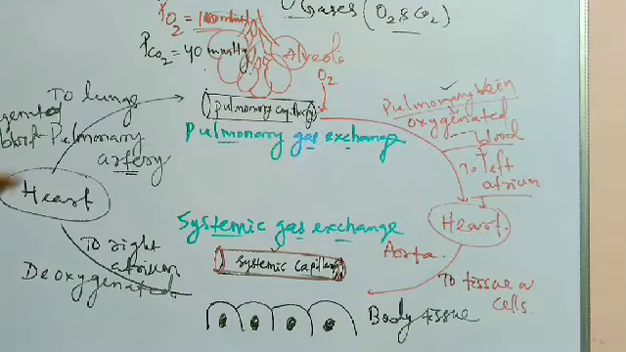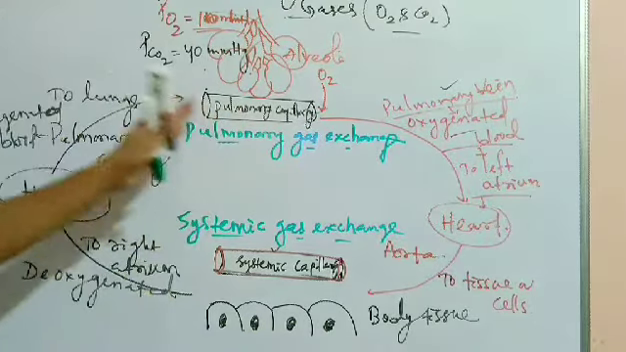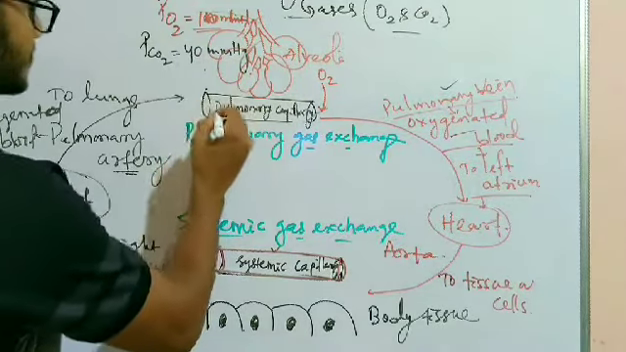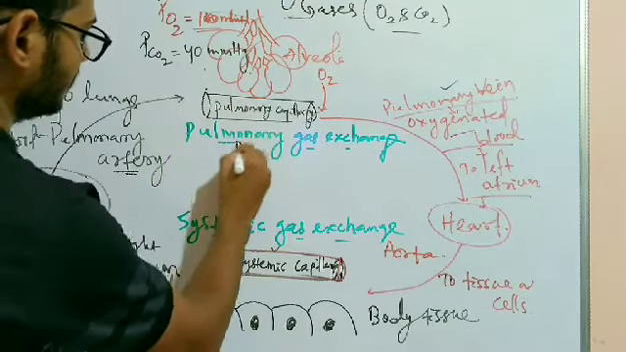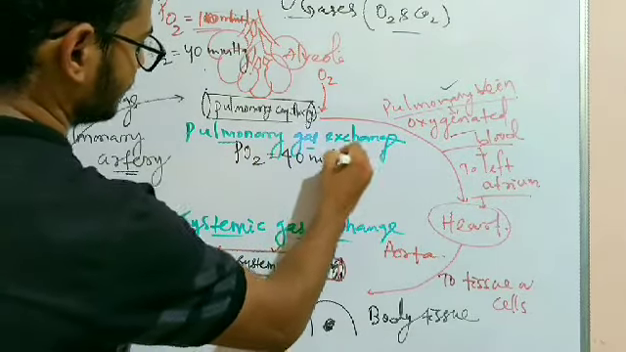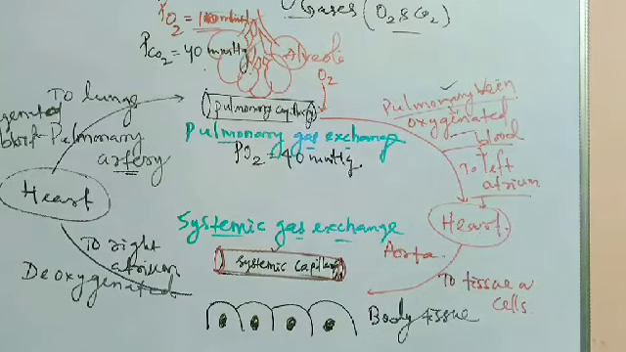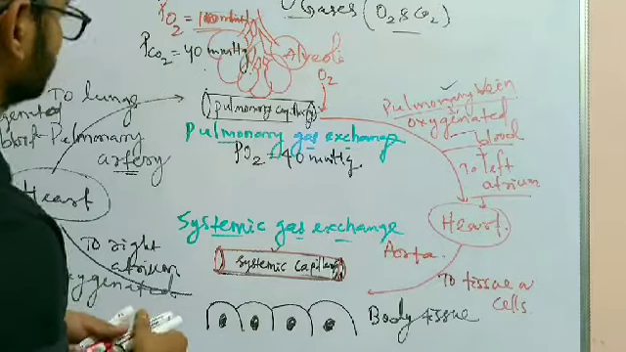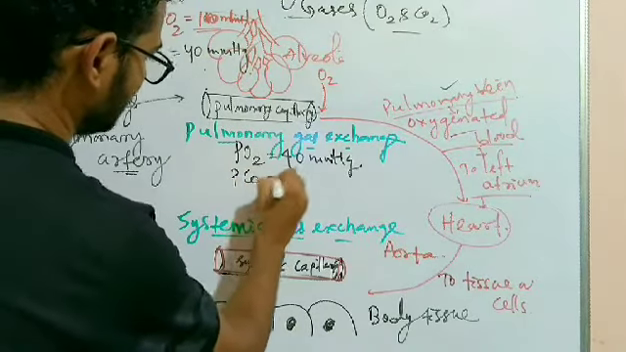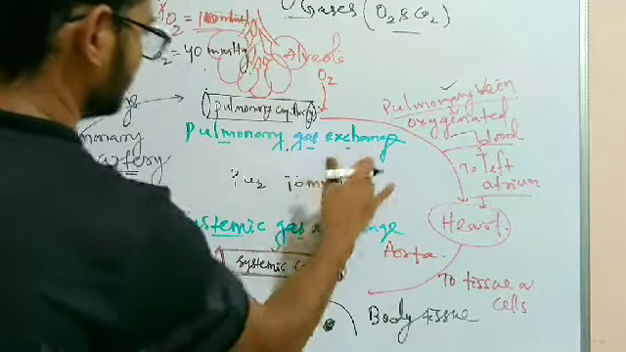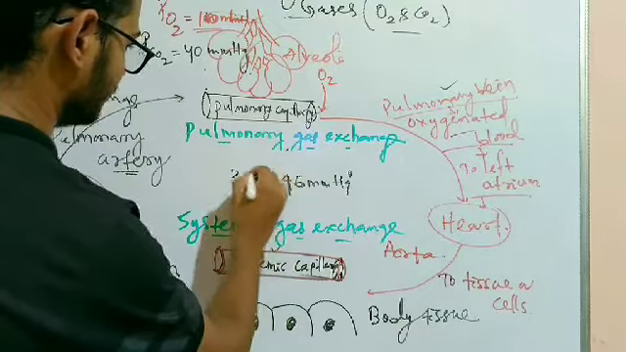Okay. So what about the pulmonary capillary? What is the partial pressure of oxygen and carbon dioxide here? Here the oxygen is very less. In the pulmonary capillary, the partial pressure of oxygen is only 40 mmHg, and that of carbon dioxide is 46 mmHg. Let me write that of oxygen in red so that you will not get confused.